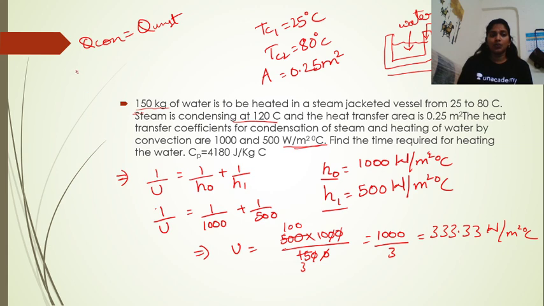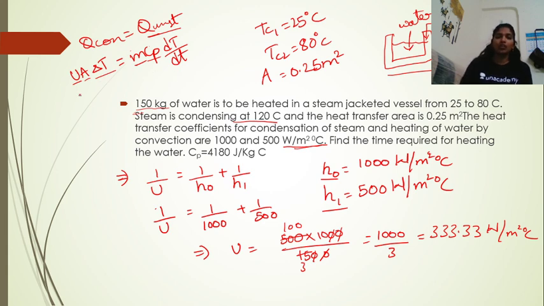So this can be equal to UA delta T, which is equal to Q. At unsteady state, Q is given by m Cp dT by dt, right? So we have the data required for mass and Cp, and we know the overall heat transfer coefficient, and we know what A is, and we know what delta T is, right? So by substituting all these values, you will be able to get the answer.